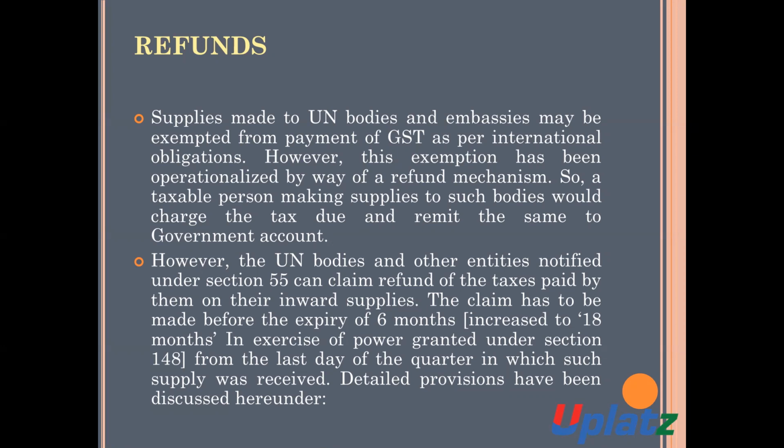Means the person is required to make the payment of tax to the government, but he can take the refund of such tax payment which is made to the government.